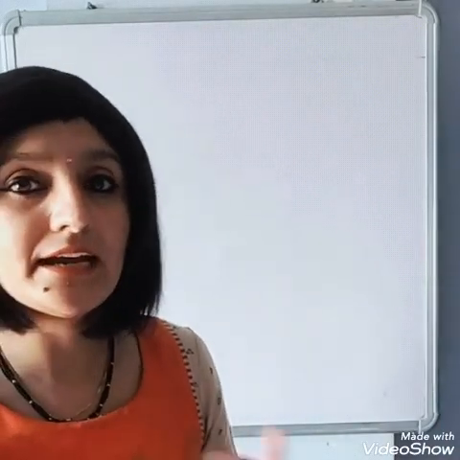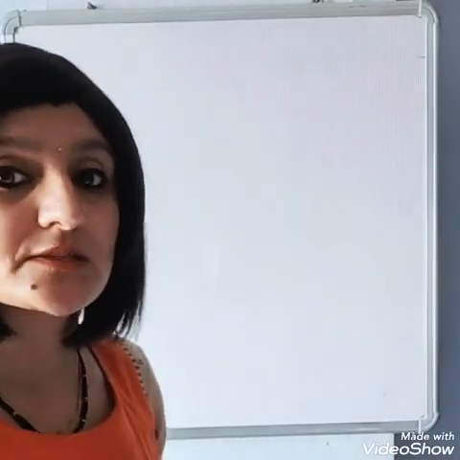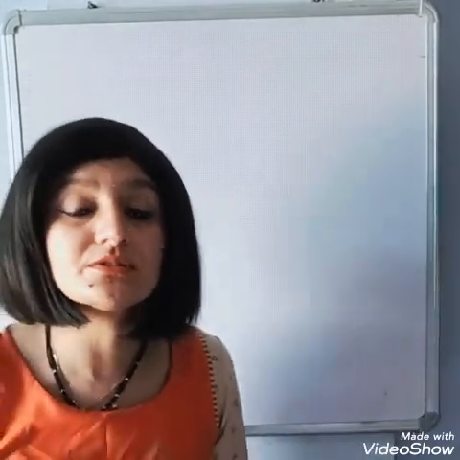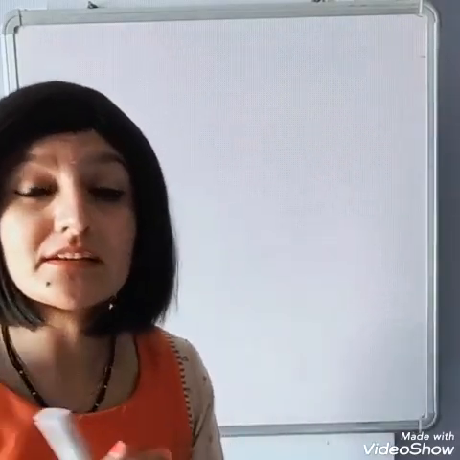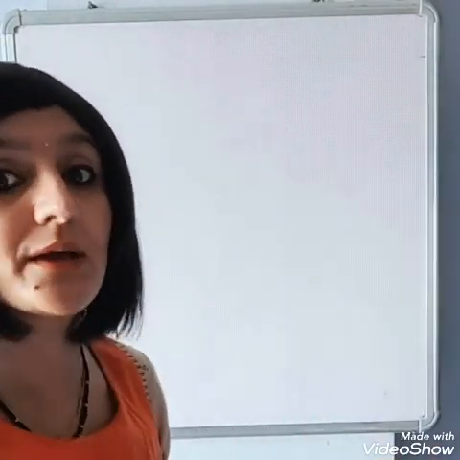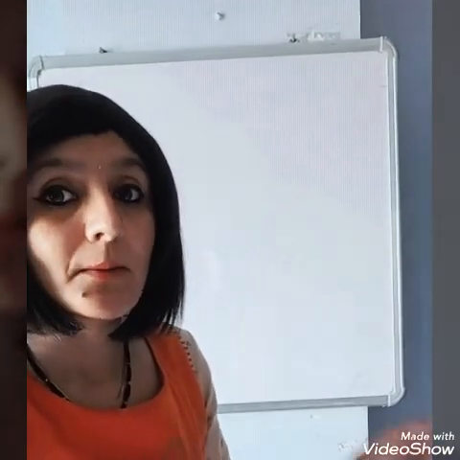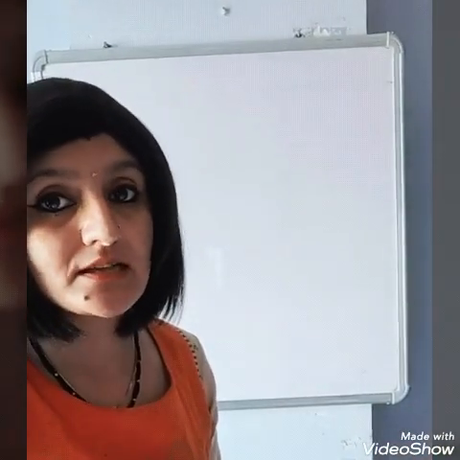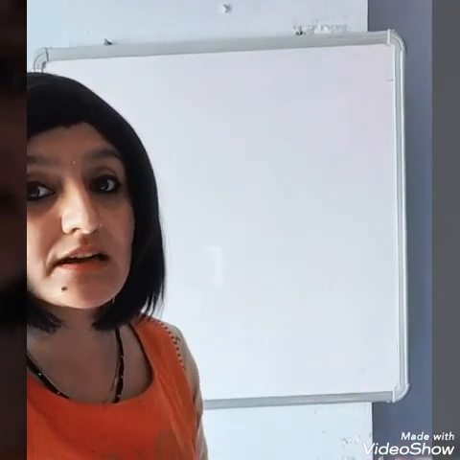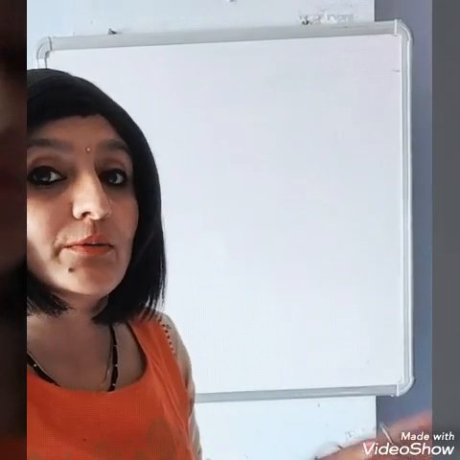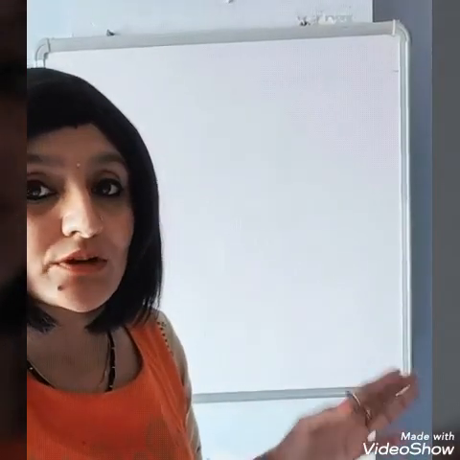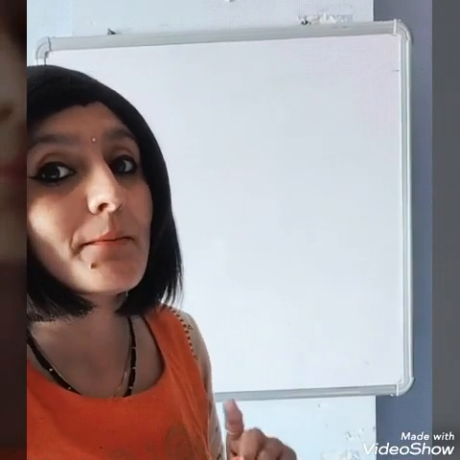In indirect speech, the person's exact words are not stated. Rather, the third person tells you what that person said. When the reporting verb is in present or future tense, there will be no change in the reported speech. When the reporting verb is in past tense, the reported speech will also change to past tense.